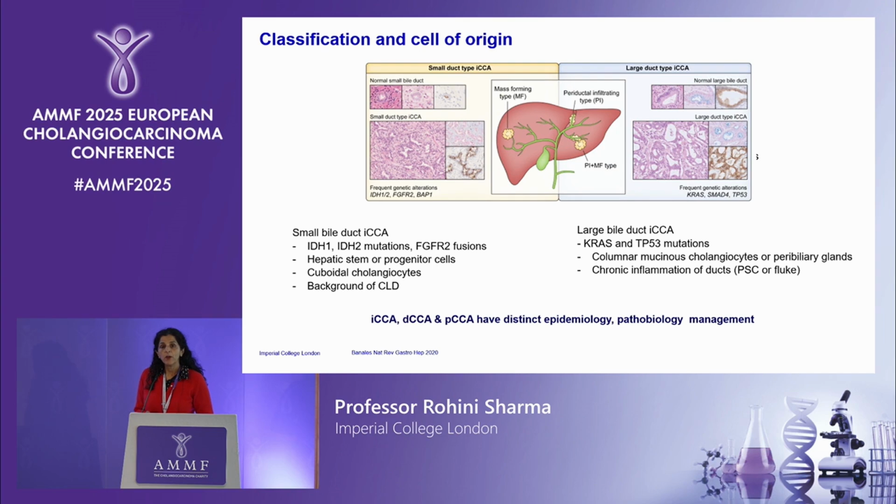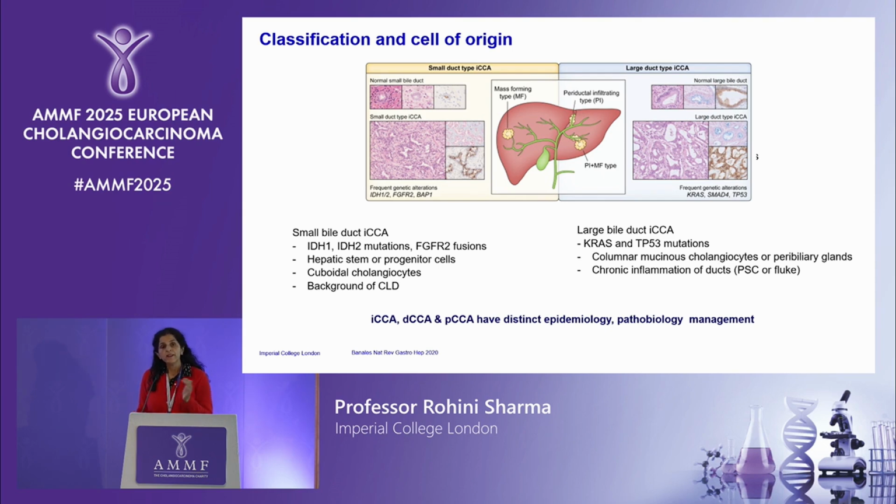When we think about the small duct intrahepatic cholangiocarcinomas, these are quite distinct from the large type in that these harbour quite distinct mutations. They have mutations in IDH1, IDH2, and FGFR fusion mutations. It's thought that these particular lesions arise from the hepatic stem cells or the progenitor cells and the ductules themselves, as well as the cuboidal cholangiocytes. And most of these cancers arise on a background of chronic liver disease.